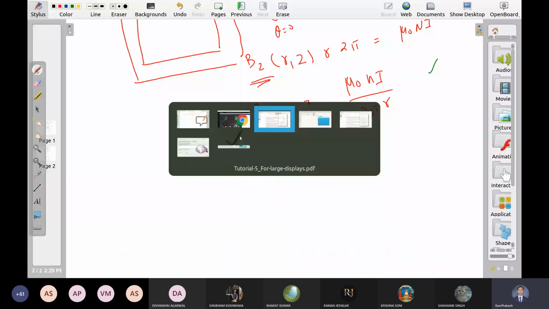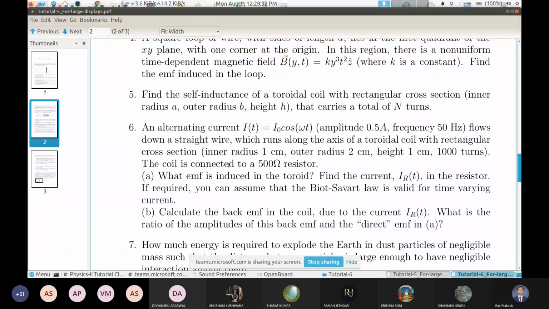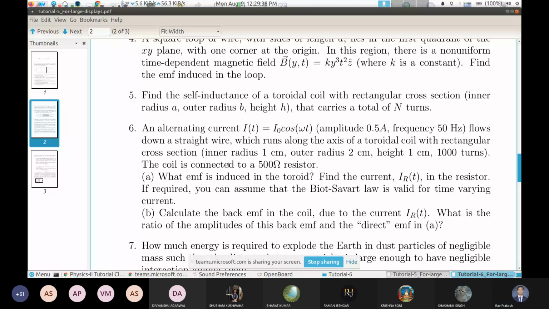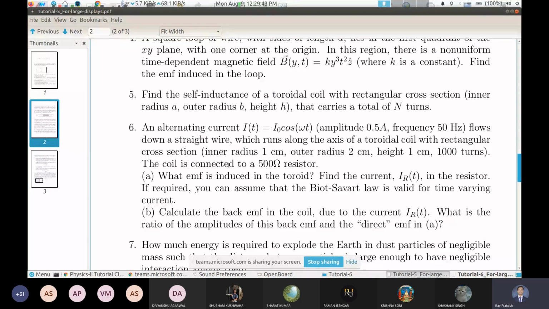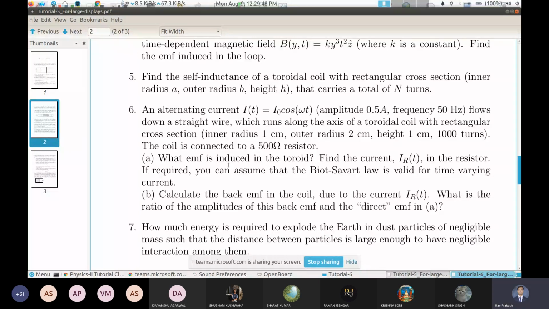Problem number 6. Did we discuss this? No, sir. Part A. How will you do it? So first of all, are you getting this problem? Can you understand this problem?